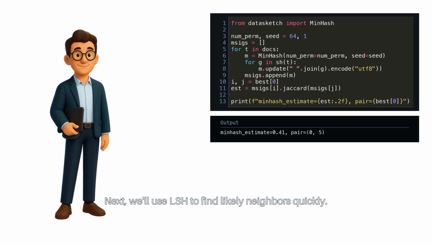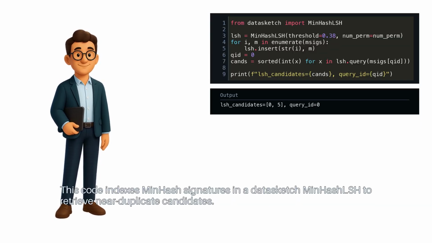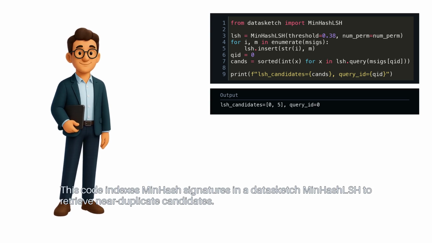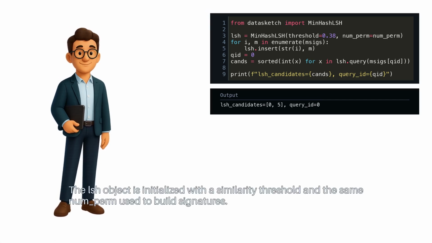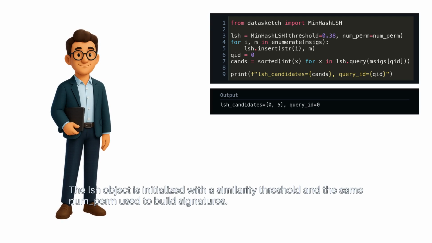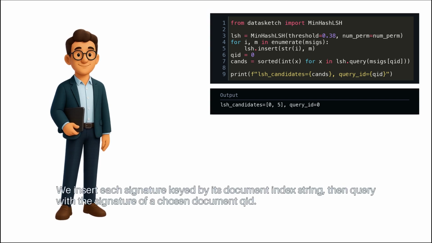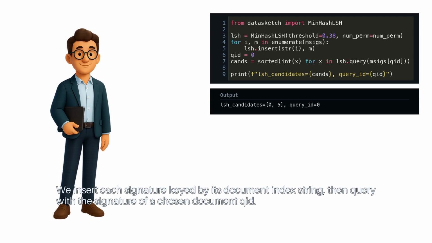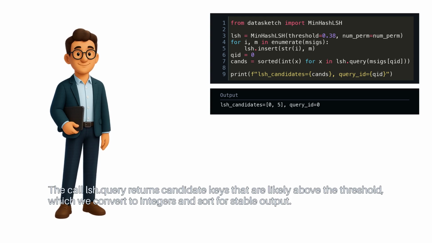Next, we'll use LSH to find likely neighbors quickly. This code indexes MinHash signatures in a Datasketch MinHashLSH to retrieve near duplicate candidates. The LSH object is initialized with a similarity threshold and the same numPerm used to build signatures. We insert each signature keyed by its document index string, then query with the signature of a chosen document key d. The call lsh.query returns candidate keys that are likely above the threshold, which we convert to integers and sort for